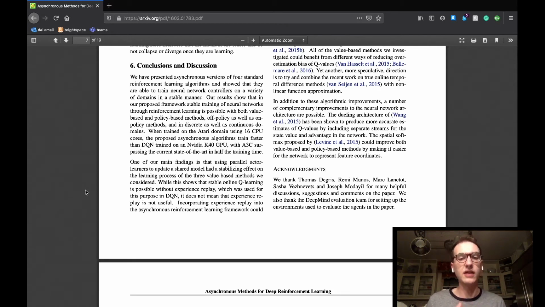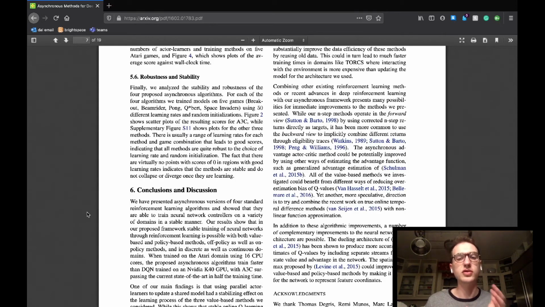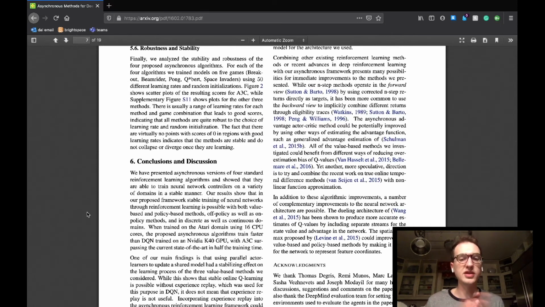The actor-critic advantage implementation performed especially well, but all proved to be robust and stable. Although they aim to replace experience replay, the team also comments how implementing experience replay to the possible asynchronous implementations may actually be useful. So the paper ends by suggesting some other various improvements to both the algorithm and its architecture that could be implemented, which were taken from other reinforcement learning advancements that were recent to the paper, that for time's sake I'm going to leave out here.